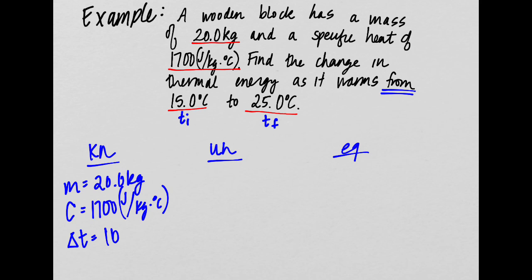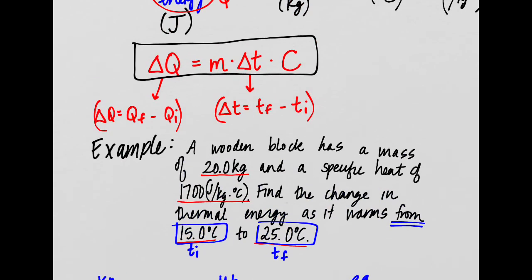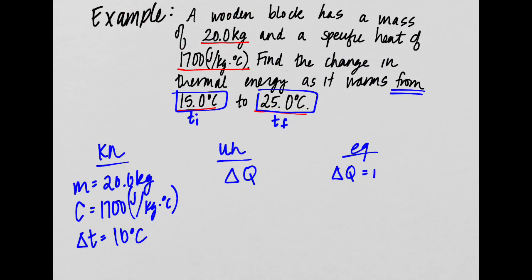Maybe in the future, you might have to actually plug this into a calculator to figure it out. But it's pretty simple. We just take our final temperature and subtract our initial temperature from it. So here we have 10 degrees Celsius, and they're asking us to find delta Q, the change in thermal energy. We're going to use that equation that we just got right there. So it's going to be mass times delta T times specific heat.